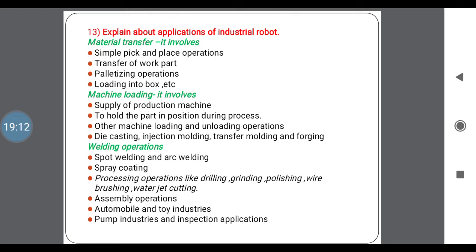Next one is welding operations, that are spot welding, arc welding, spray coating, processing operations like drilling, grinding, machining, jet cutting. Next one is assembly operations: automobiles, toy industries, pump industries, and inspection applications. These are applications of industrial robots.